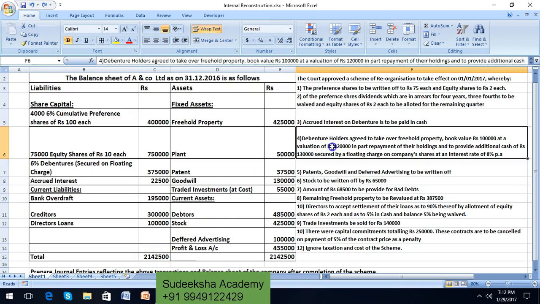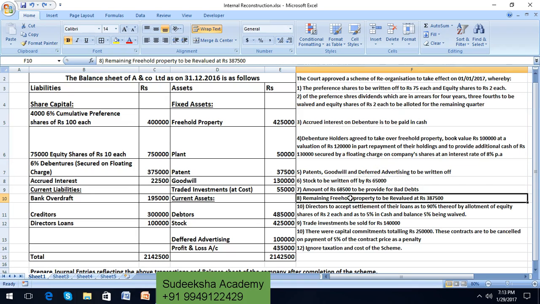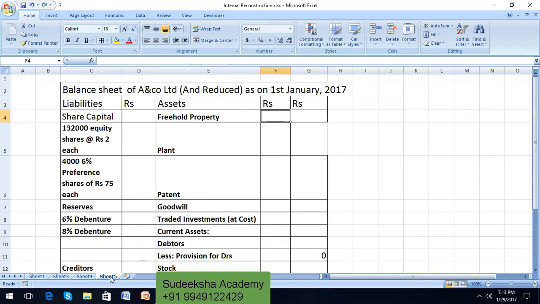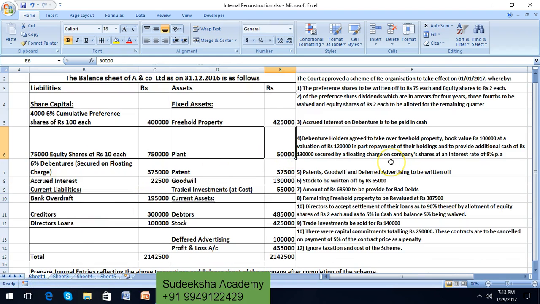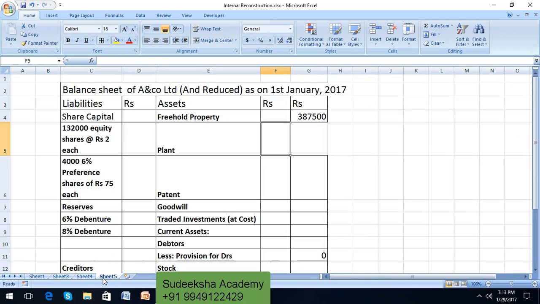Debenture holders have agreed to take the freehold properties to the extent of 1,20,000 and the balance freehold property has been revalued at rupees 3,87,500. So let us write down freehold property as 3,87,500. Next, plant. In the last year balance sheet, it is 50,000. There are no adjustments. So therefore 50,000 is the balance sheet post reconstruction.